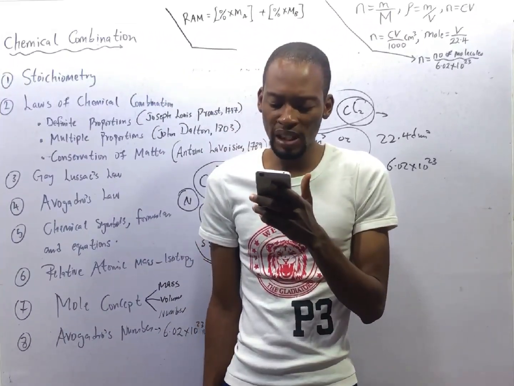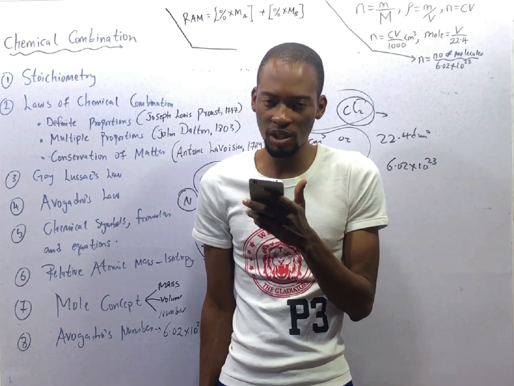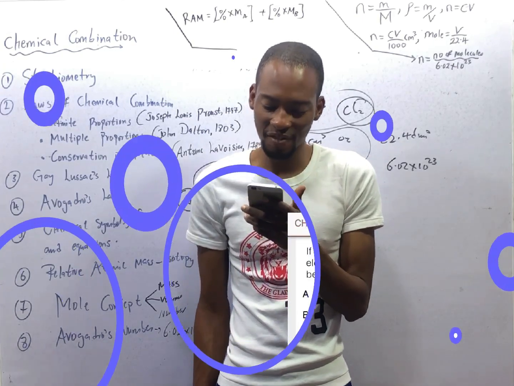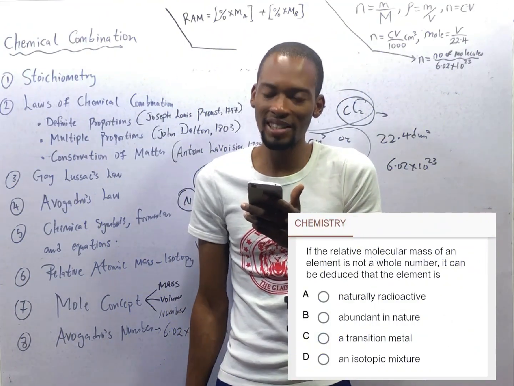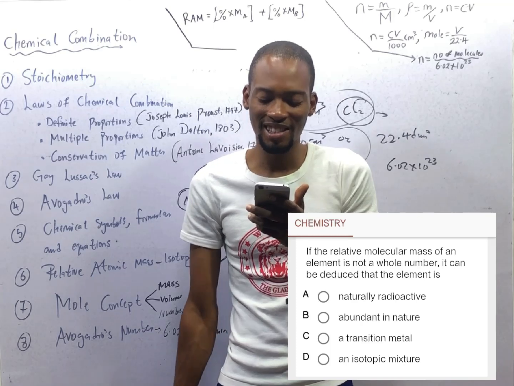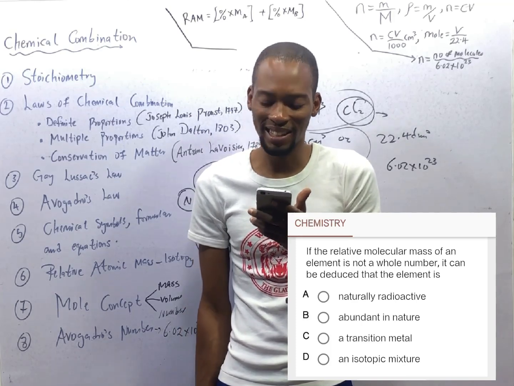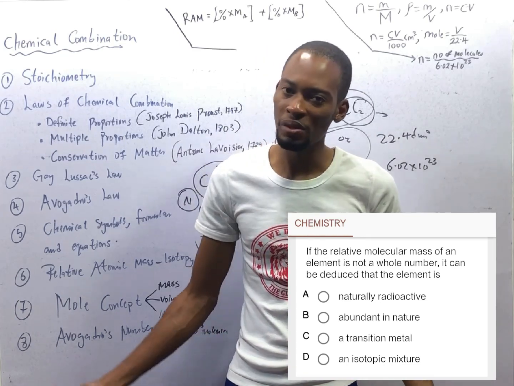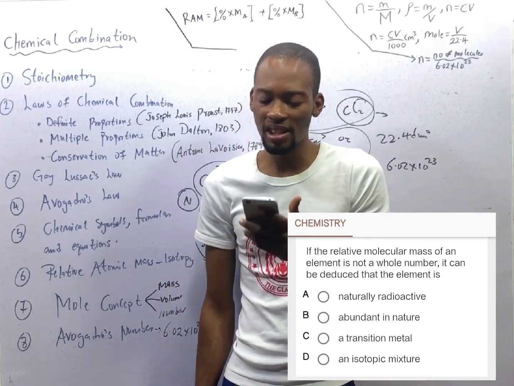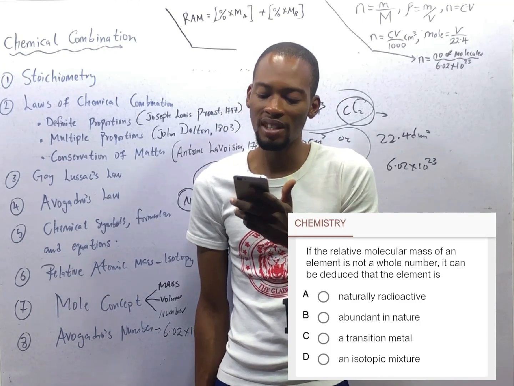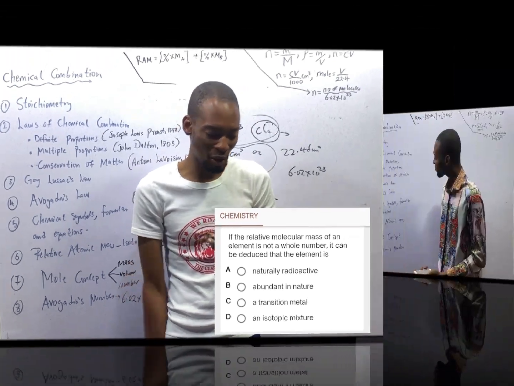If the relative molecular mass of an element is not a whole number, it can be deduced that the element is dash. A. Naturally radioactive. B. Abundant in nature. C. A transition metal. And D. An isotopic mixture. It is an isotopic mixture, and isotopy is the reason why the relative mass of an element is not a whole number.